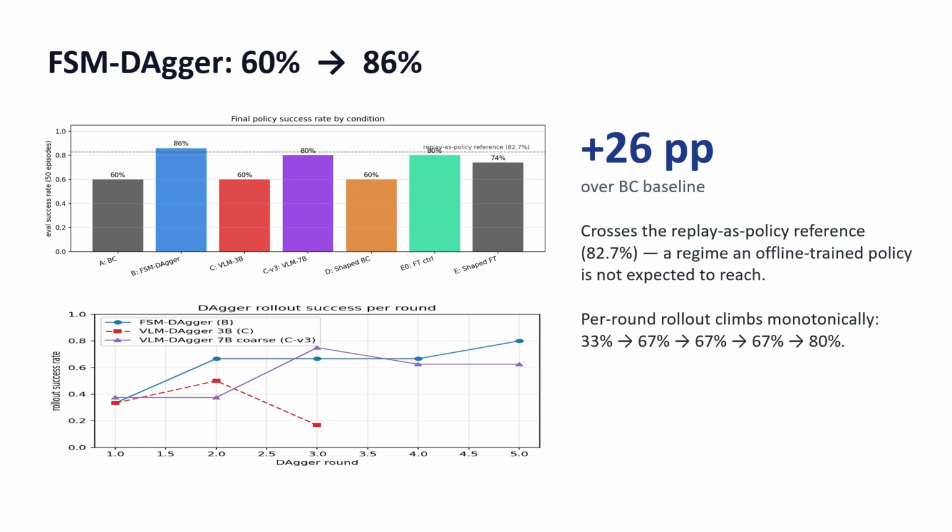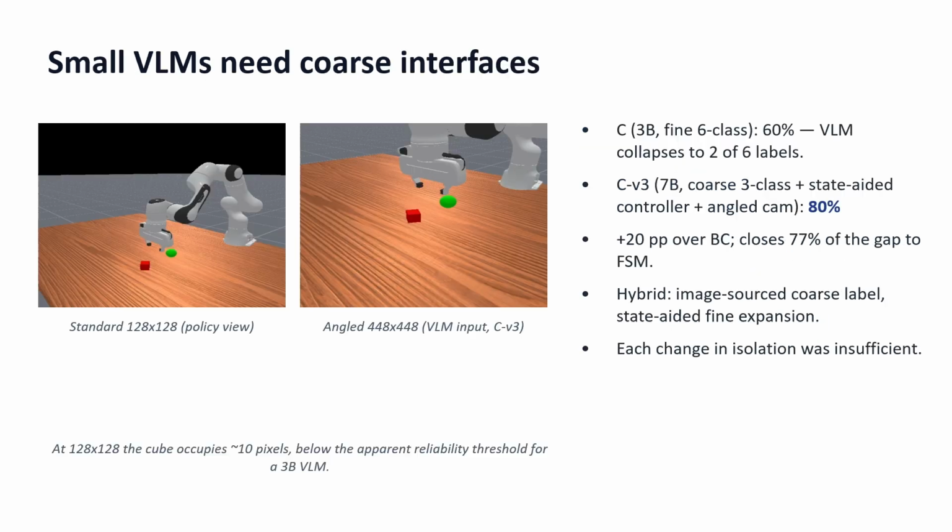The next question is whether the vision language model can do the same. With the 3B Qwen and the 6 class label space, condition C, I get 60%, no improvement over BC. The vision language model only outputs 2 of the 6 labels, no matter what the image looks like. And the third DAgger round drops from 50% down to 17%.